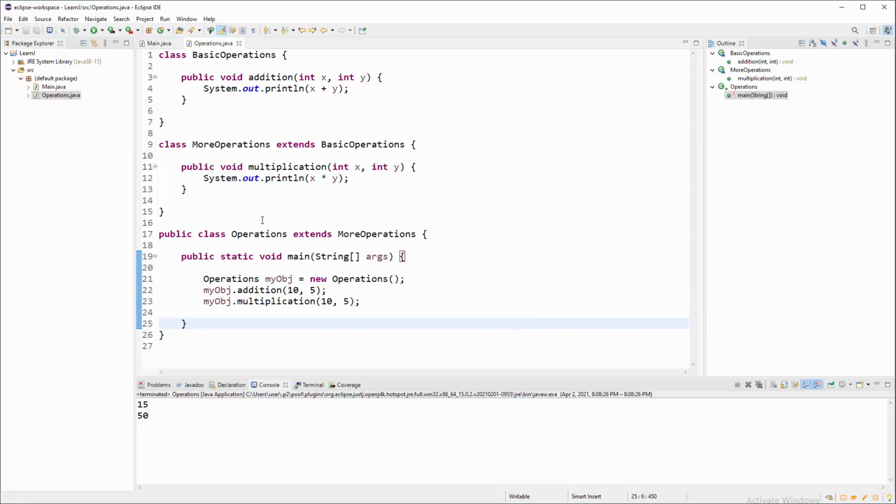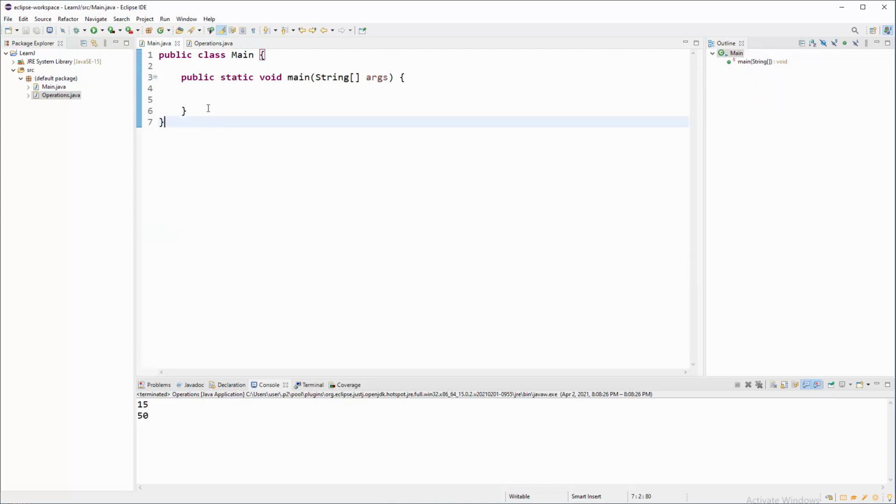So the question is, well, we do work in operations.java, and this is the name of the class, this is the name of the file. Well, what about main.java? Can we use this stuff in here? Well, actually yes, because we are in the same package, it's the same project. So right now you don't need to do any kind of inheritance here. It is just enough to say this.